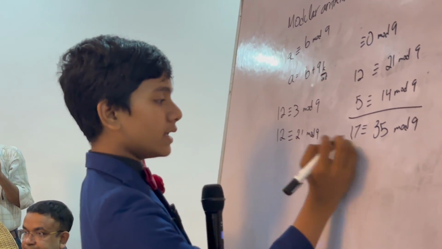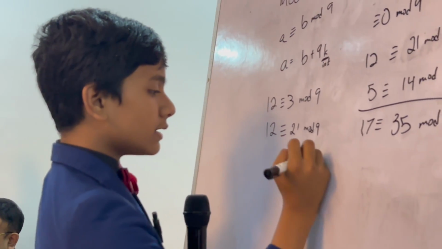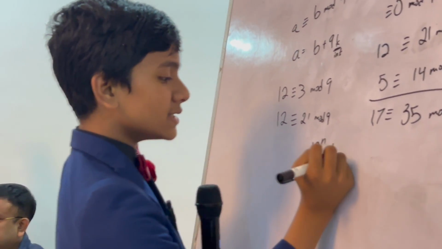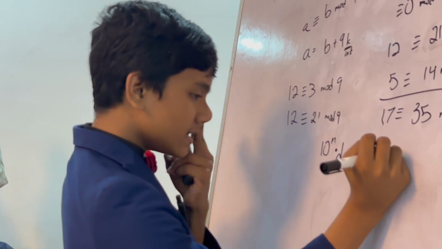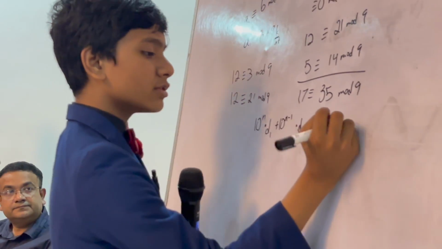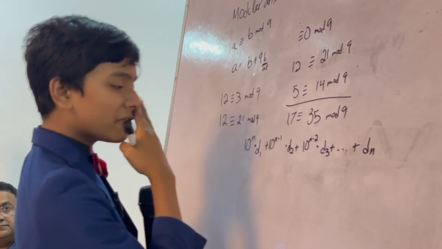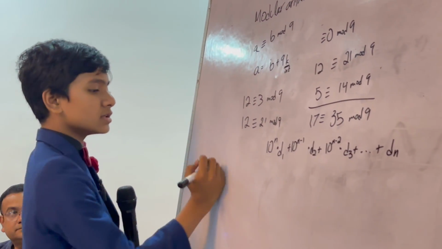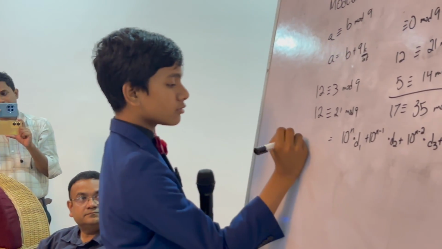What's going to happen is if we have a multiple of 9, let's say we have 10 to the n times our first digit, d1, plus 10 to the n minus 1 times our second digit, d2, plus 10 to the n minus 2 times our third digit, d3, of course. And this is just basic place value. So we've got n digits just like this, d1, d2, d3, all the way to dn.